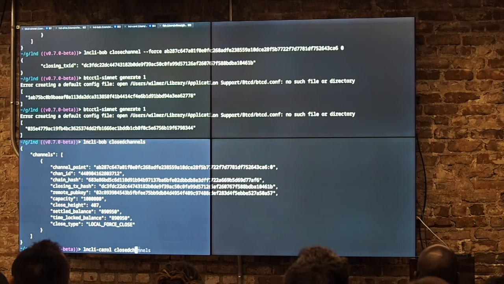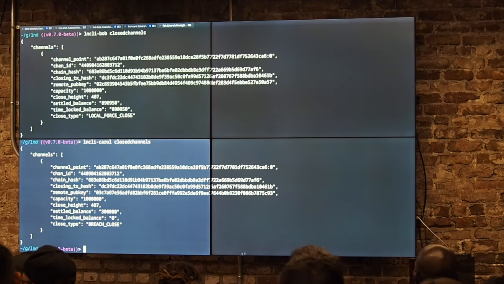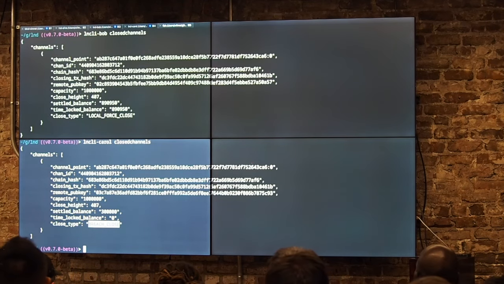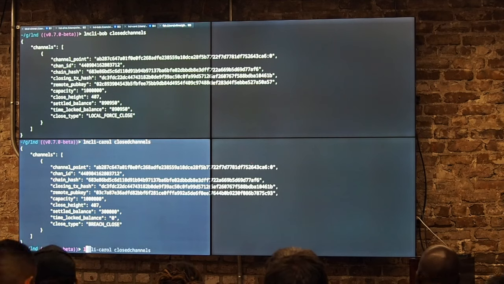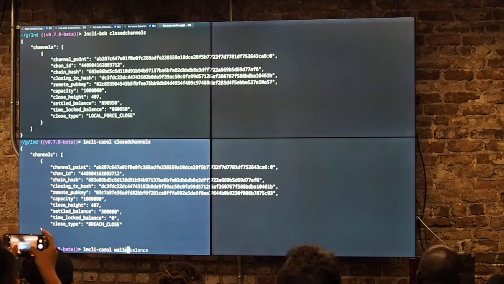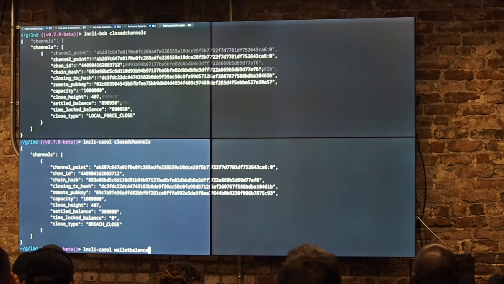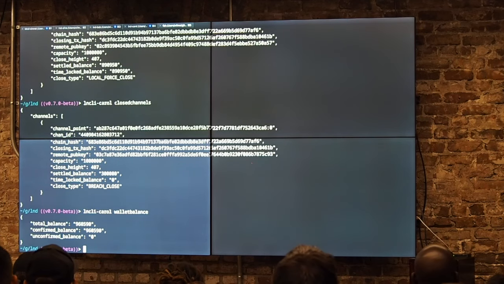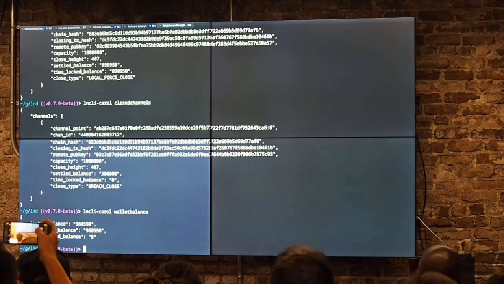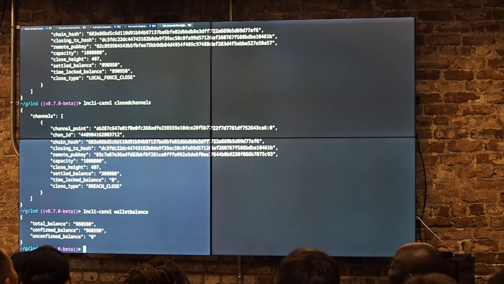And now, according to Carol, she was breached, as you can see here. But she got all the money, and you can tell because if we check the wallet balance on Carol's side, she has, I know I didn't show this, but she had no wallet balance before this, the whole capacity of the channel minus fees. Wow.